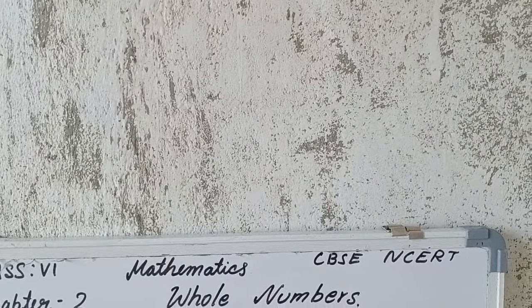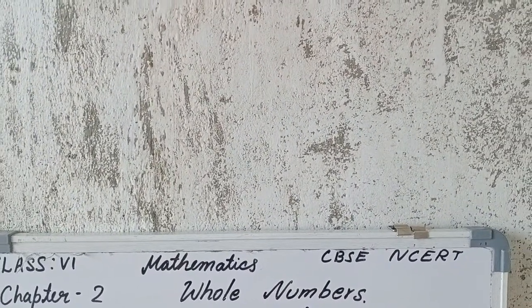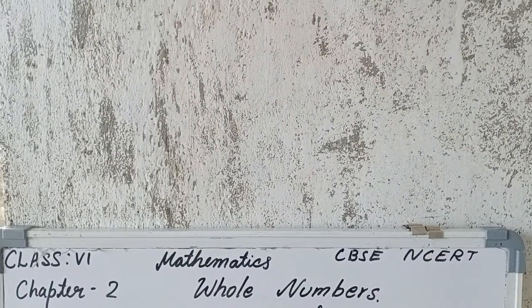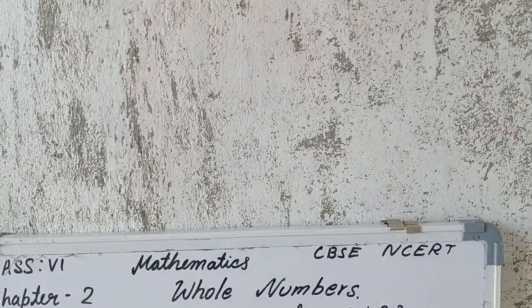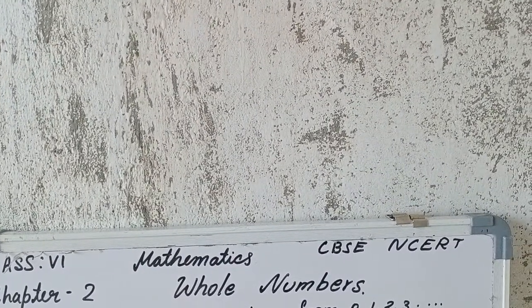My dear students, in the last chapter we learned about knowing numbers. Knowing numbers means we were learning 1, 2, 3, 4, 5 and so on. Those are called natural numbers. Then what are whole numbers?